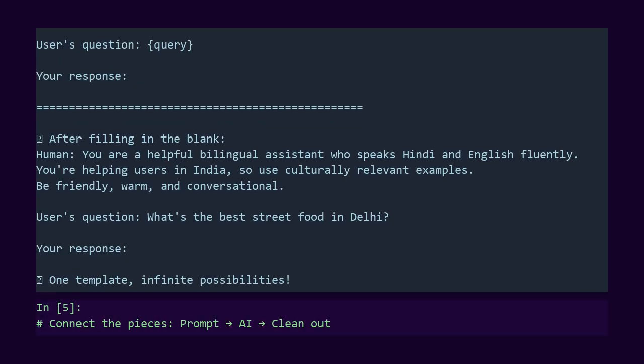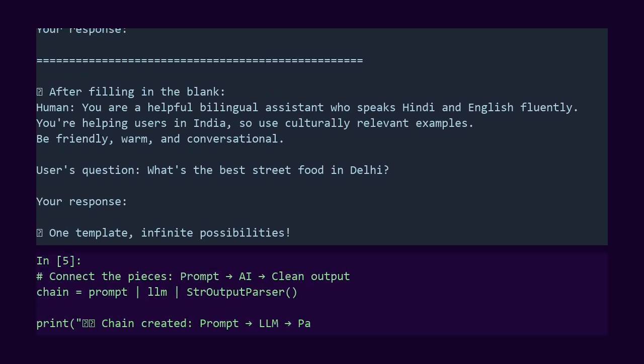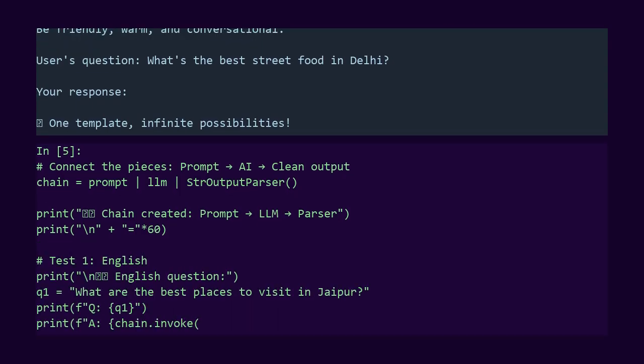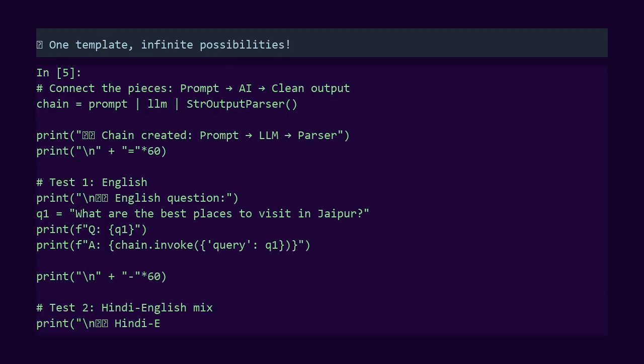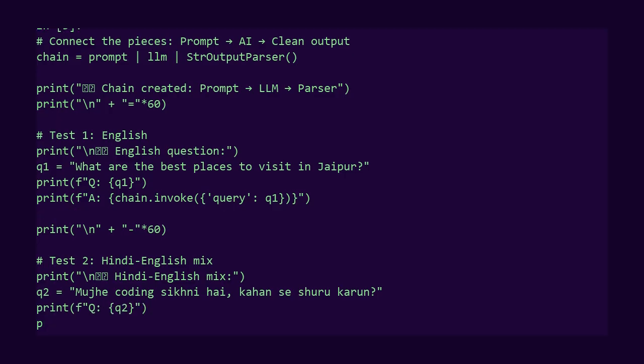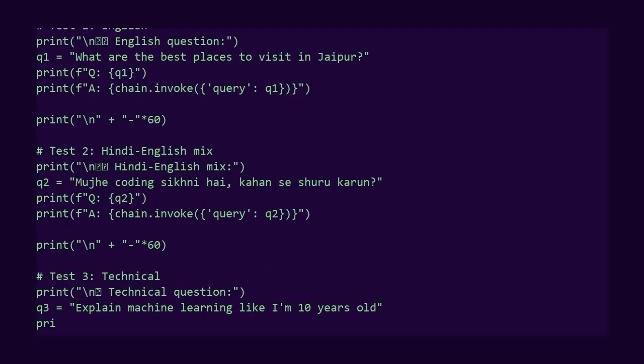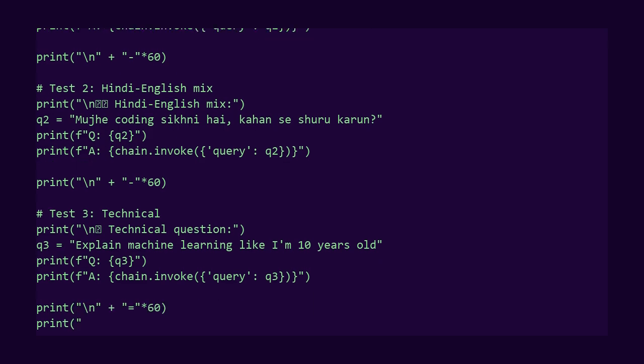The pipe operator is LangChain's secret sauce. It's called LCEL, the LangChain Expression Language. Prompt pipe LLM pipe parser. Read it left to right. Input flows through, transforming at each step. When I invoke the chain, I pass a dictionary with my query. LangChain handles everything else. Formats the prompt, calls the AI, passes the response.